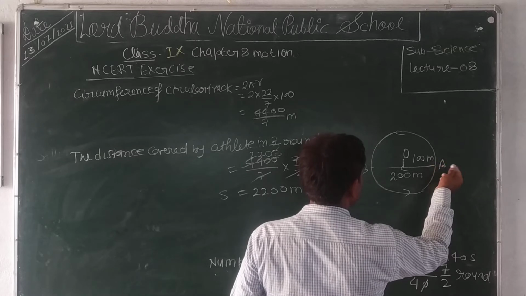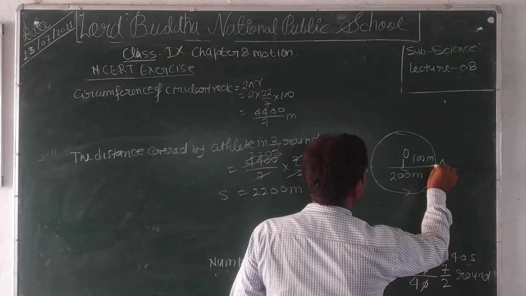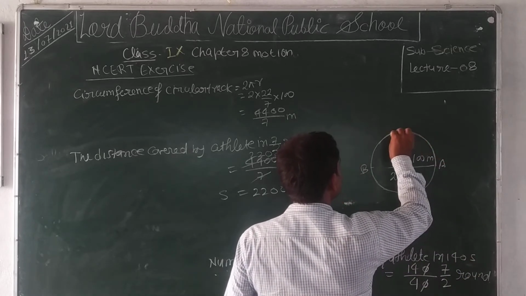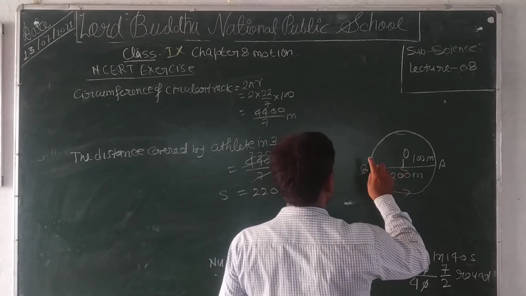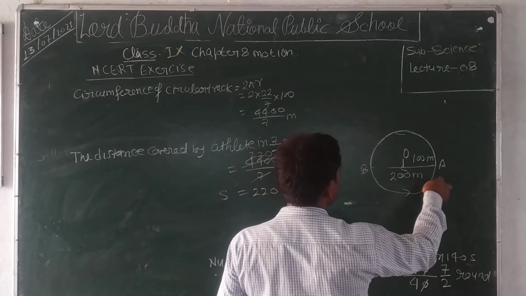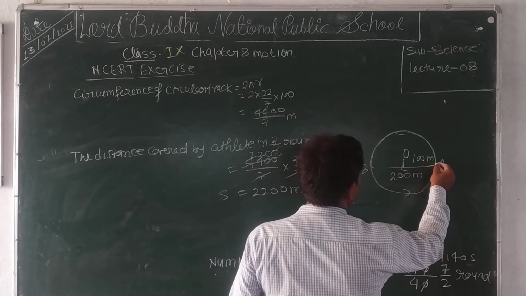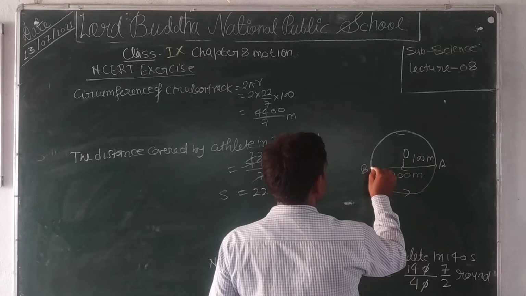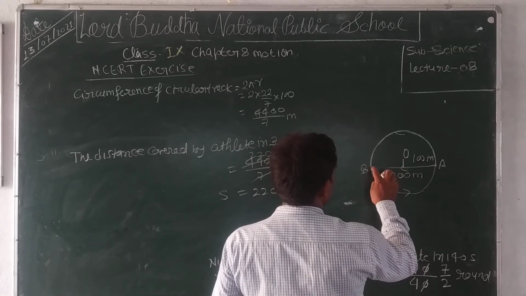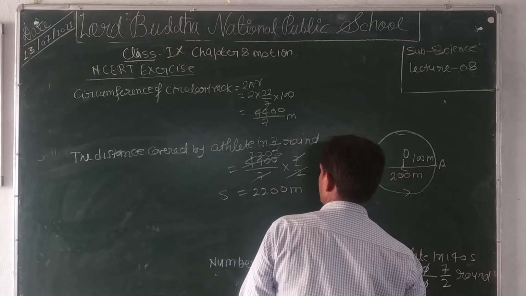At last, in the half round, the person starts here and ends here. The displacement will be final minus initial, means this point minus this point. Here it is 0 and here is 200, means 200 minus 0.